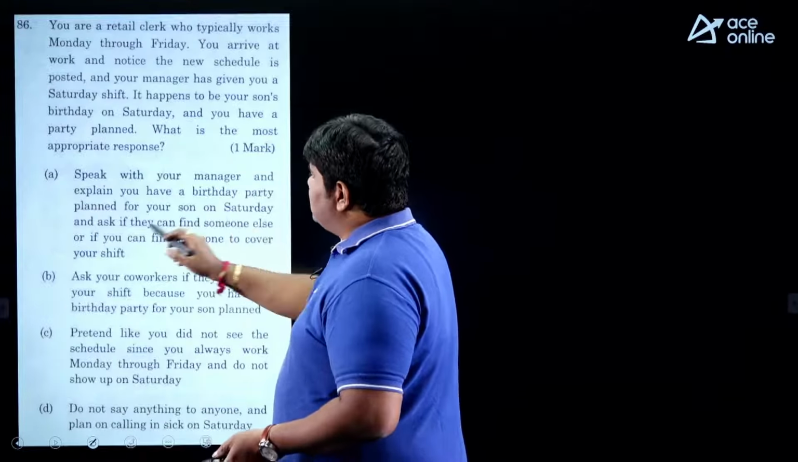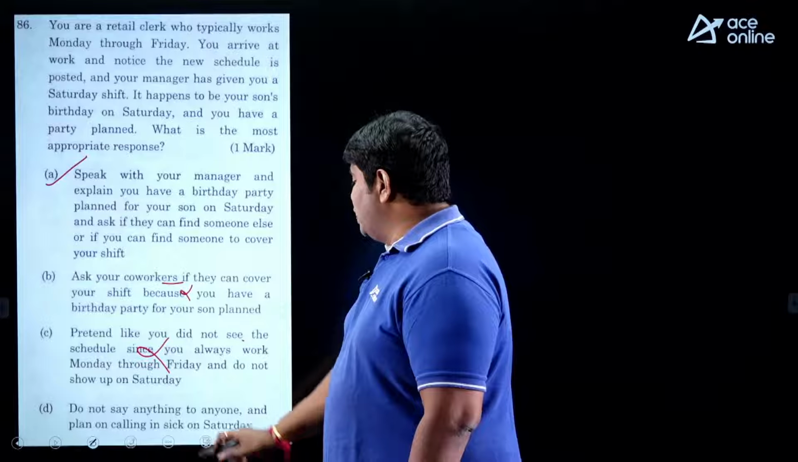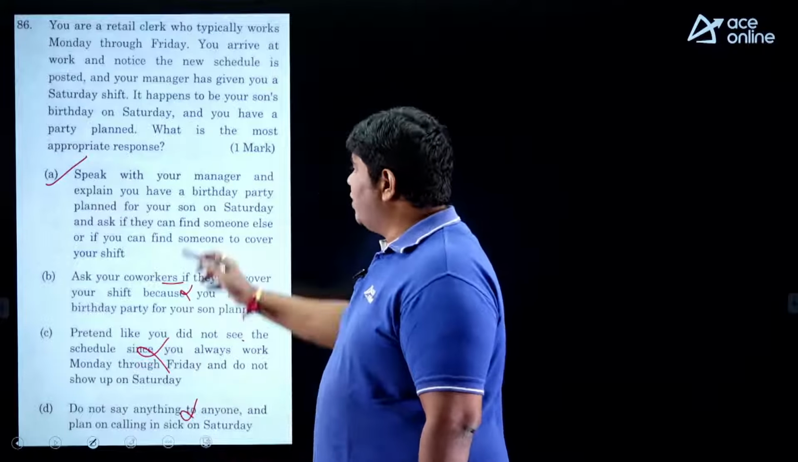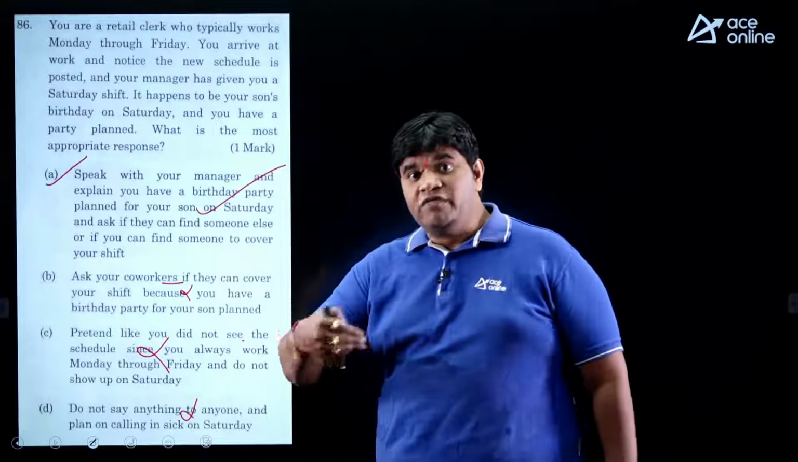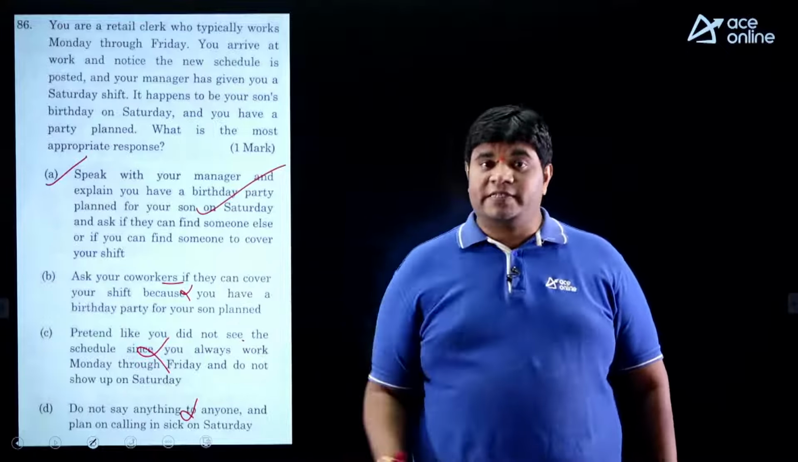Ask your co-workers if they can cover your shift because you have a birthday party planned for your son. So you can ask your co-workers. It is not wrong, but it is not correct compared with this one. Next, pretend you did not see the schedule. Not seeing the schedule means wrong. Do not say anything to anyone, so wrong clearly. What is the correct reason, my dear friends? Explain your problem to your manager.